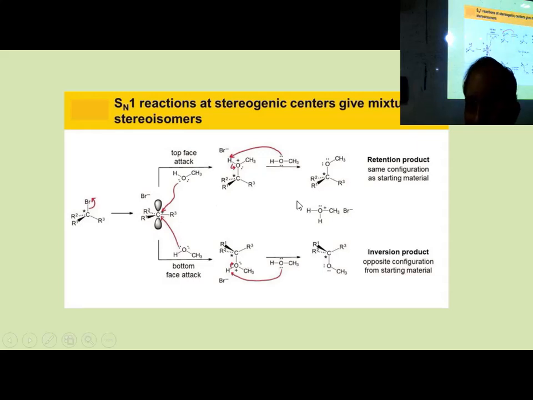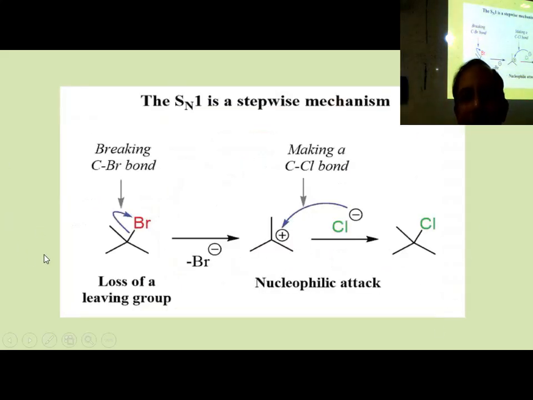SN1 reaction is this. Whenever we are following SN1, I need to explain again. What is SN1? Substitution nucleophilic unimolecular. That is the full form. S for substitution, N for nucleophilic, 1 for unimolecular. So substitution nucleophilic unimolecular, that way you can read. Substitution means replacing. Nucleophilic, one nucleophile replacing another.